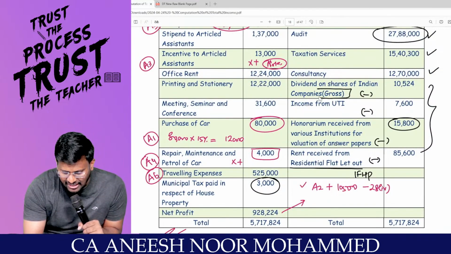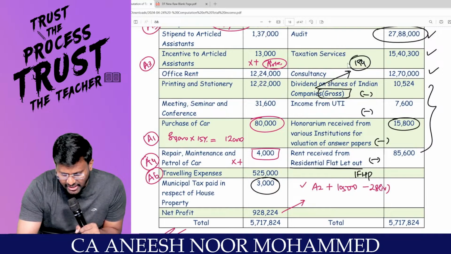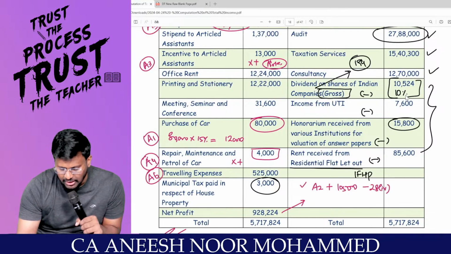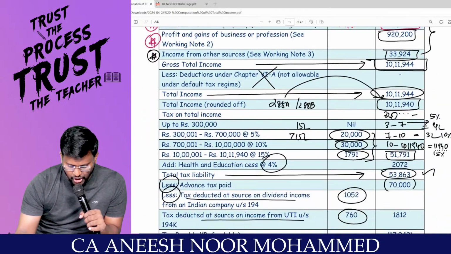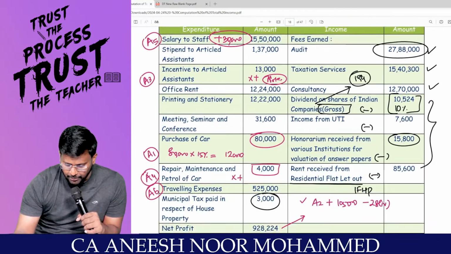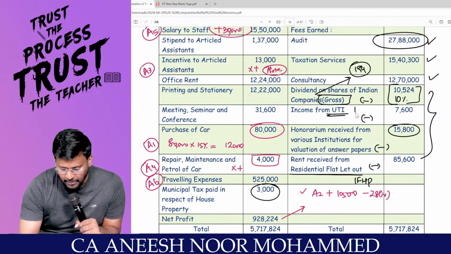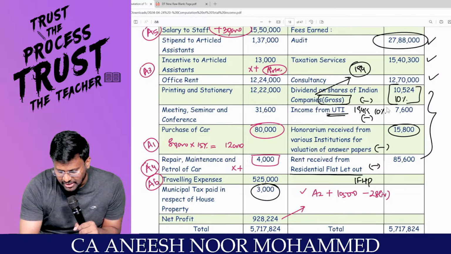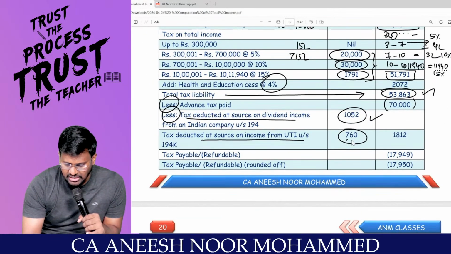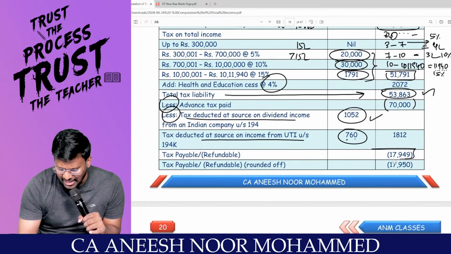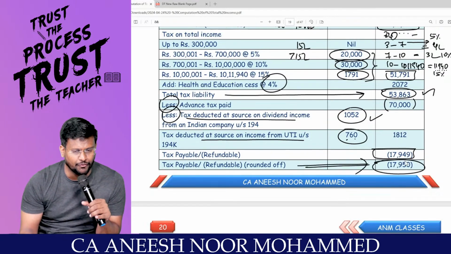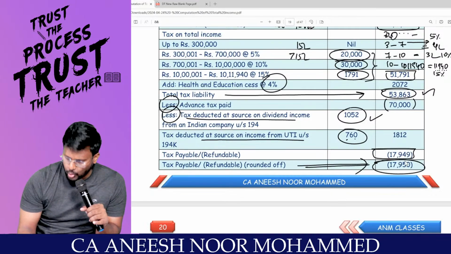Because dividend under section 194, TDS will be deducted. Yes, sir, 10% TDS they will deduct. So 10,524 into 10% comes to 1,052. Income from UTI, sir, that means 194K. 10% TDS will be deducted. 7,600 into 10% comes to 760. That's it. You will get tax refundable of 17,950. Can I proceed? Yes, sir.